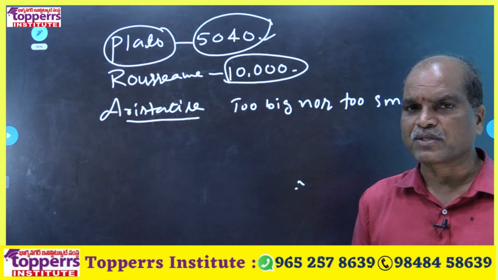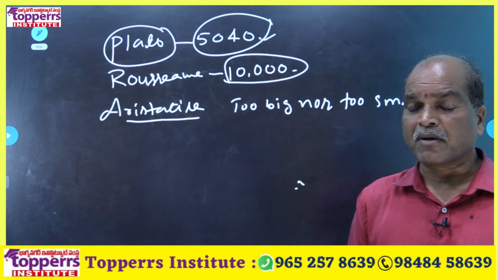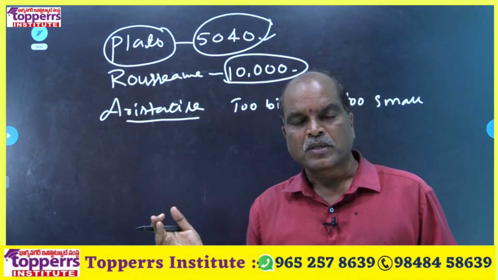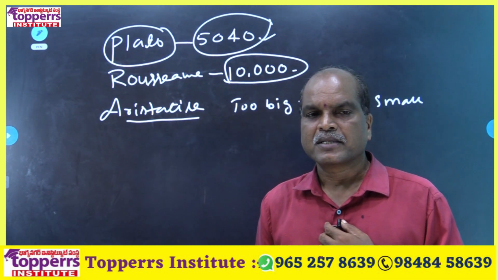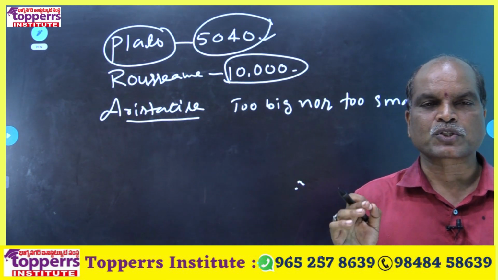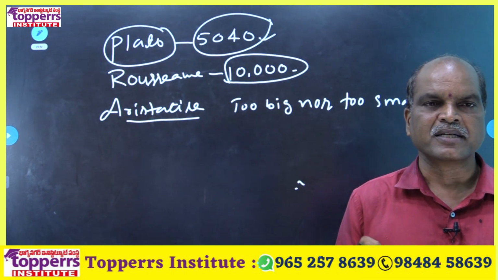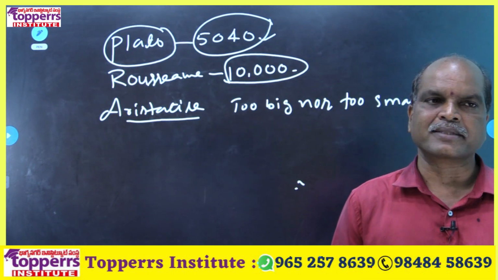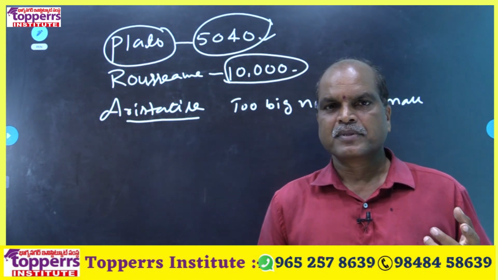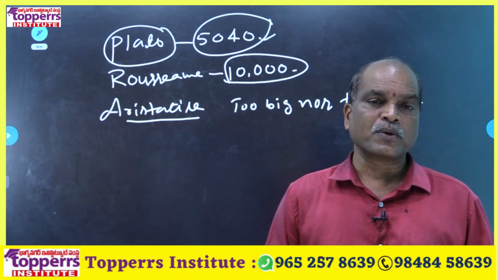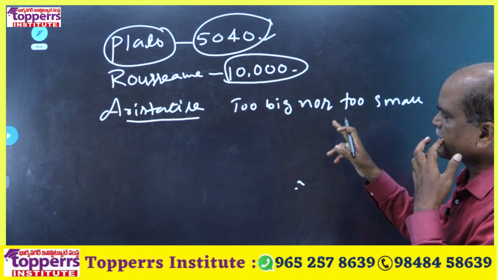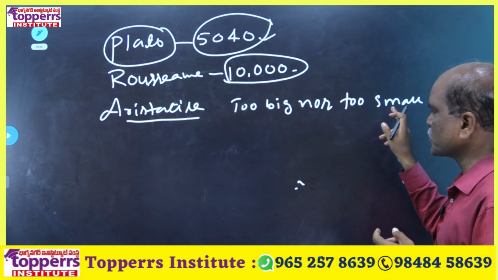That much population is not suggestible, not advisable, because every country knows our capacity. So once the other countries thought that so and so small country is so weak, so better to attack them and capture them. So that is not also good, and huge population also not advisable. So Aristotle said that neither too big nor too small.